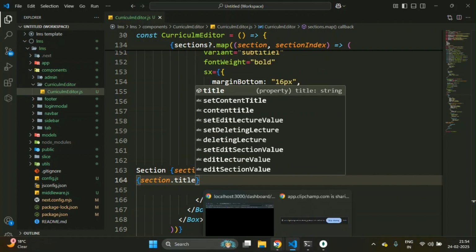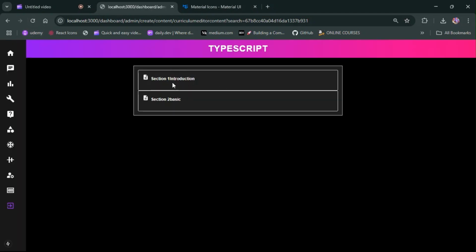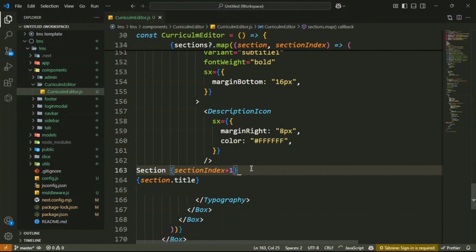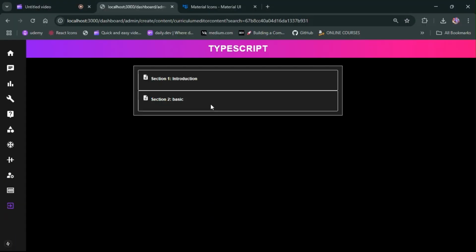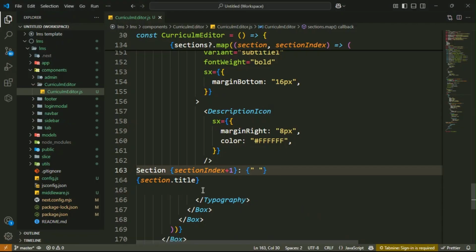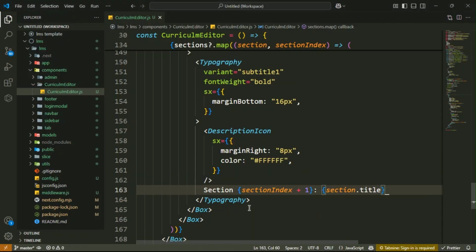Now let me press it, then you will see introduction, then basic. Here I think it requires a little bit of space. Now you will see it is looking very good. You see Section 1, Section 2, introduction, then basic. Got it? So here you have to format your document. So this is your Typography, guys.